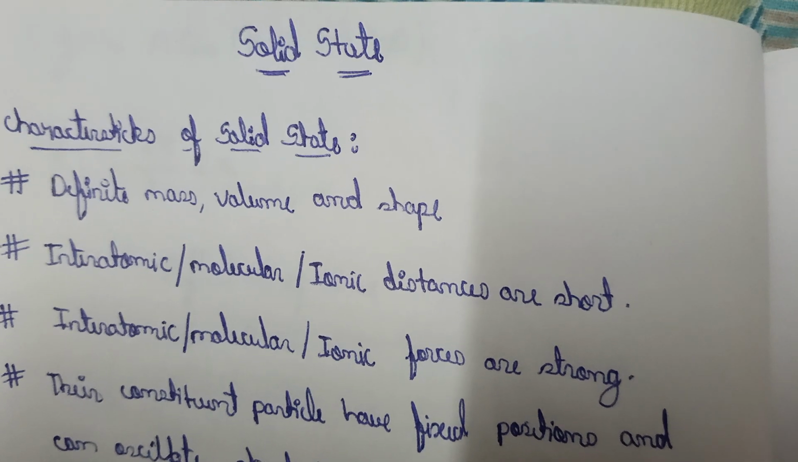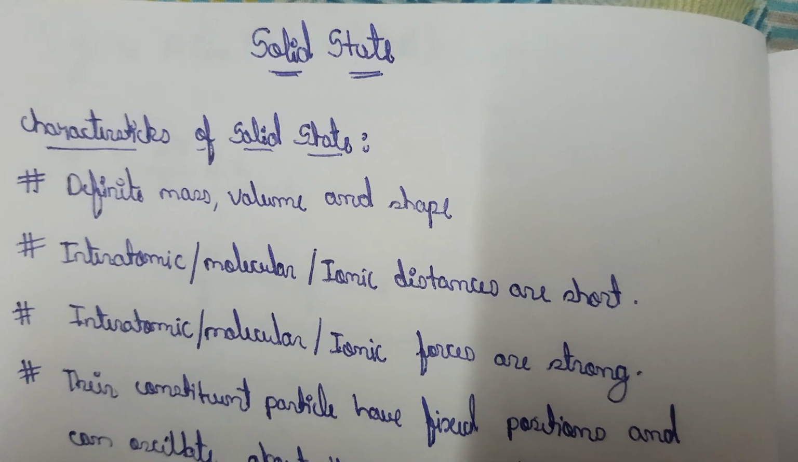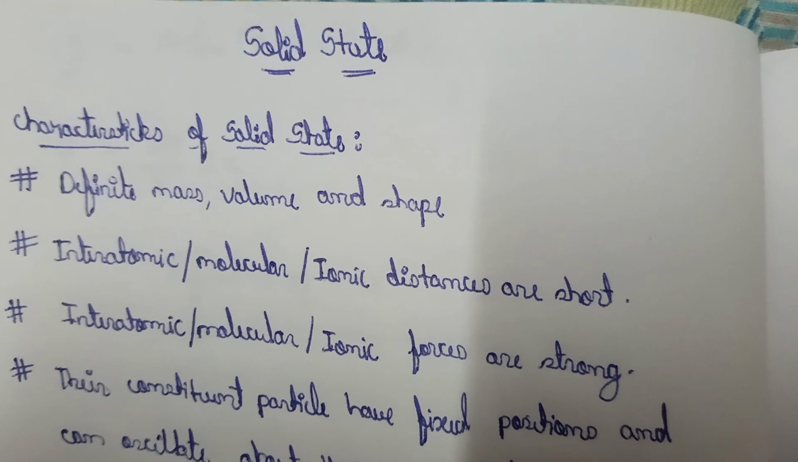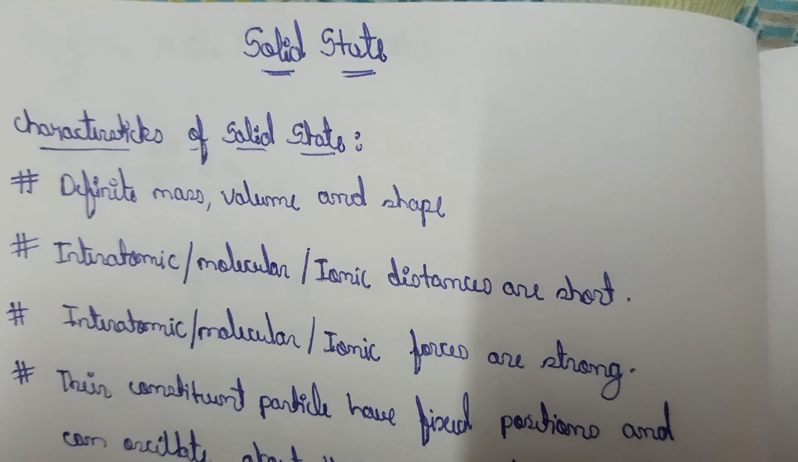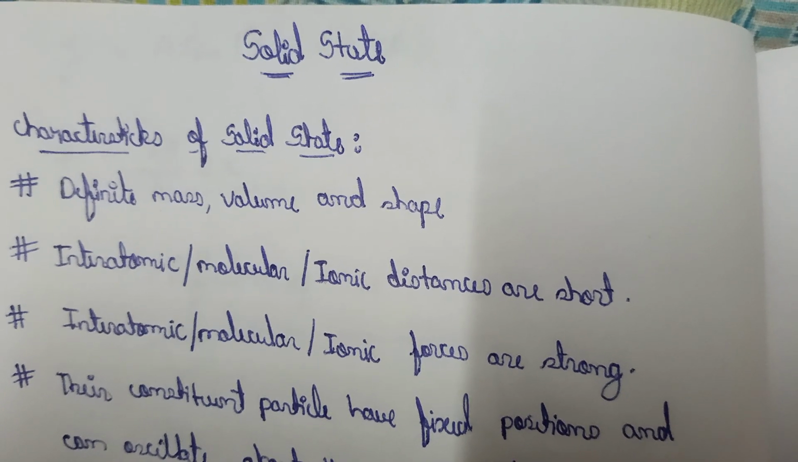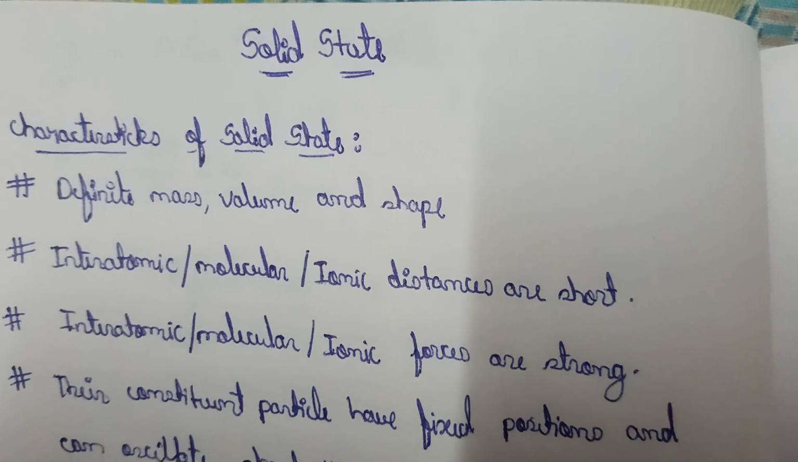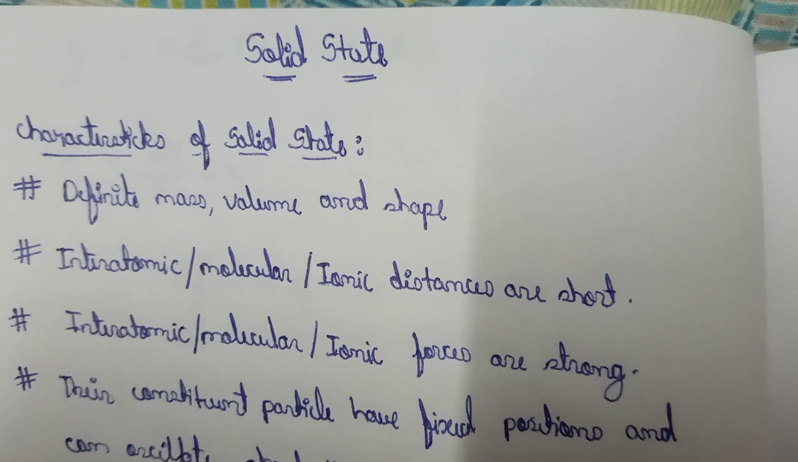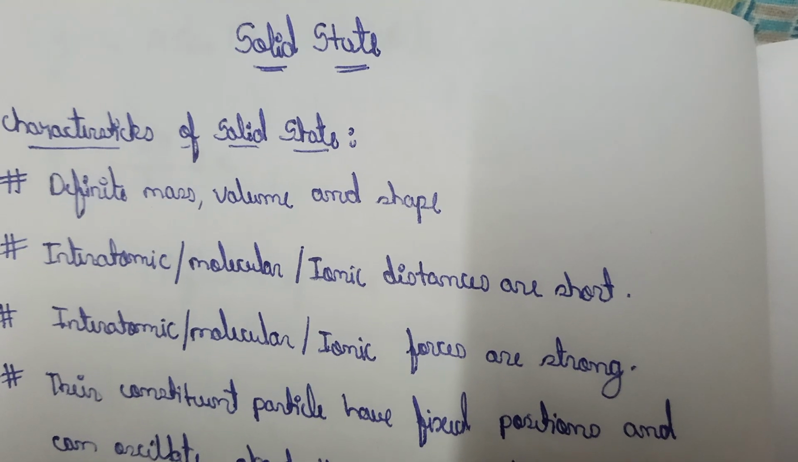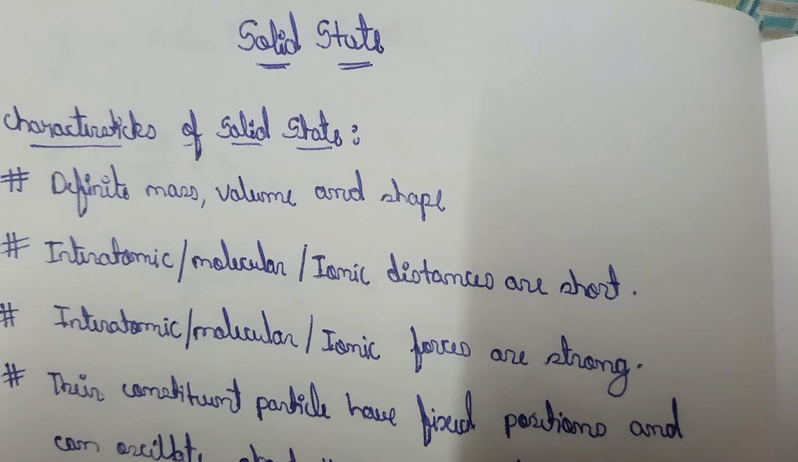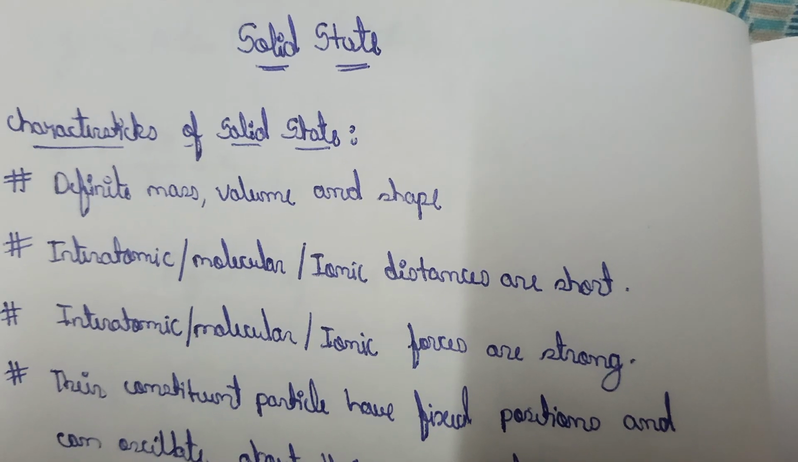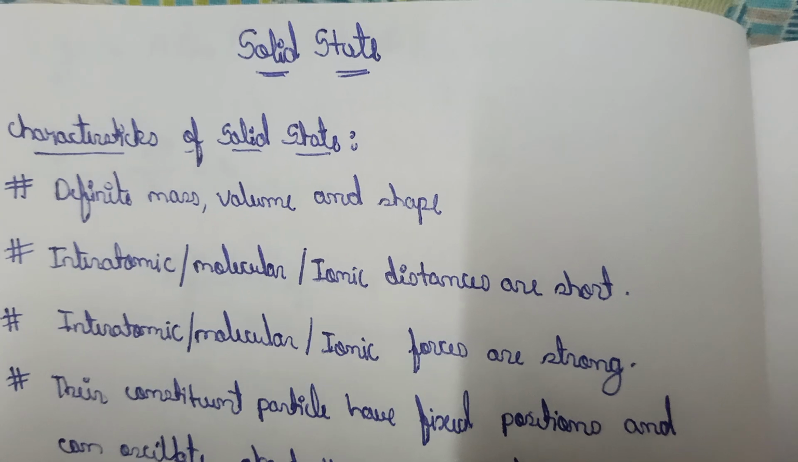We're going to learn about solid state. Firstly, characteristics of solid state. What is meant by solid? A solid is a state of matter. Matter can exist in five states, that is solid state, liquid state, and gaseous state, as well as Bose-Einstein state and plasma state. So firstly here we will be going to learn about solid state.